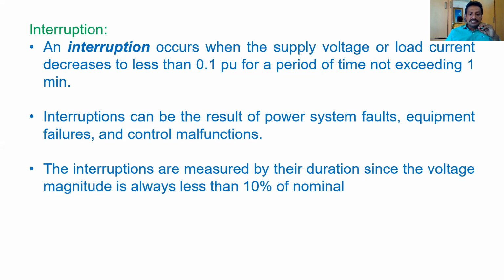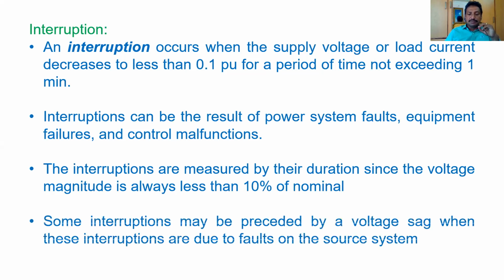So because of these three things, interruptions may occur. The interruptions are measured by their duration, since the voltage magnitude is always less than 10% of normal voltage, as I already told. Some interruptions may be preceded by a voltage sag when these interruptions are due to faults on the source system, meaning that sag means the voltage decreased 90 to 10%, but below 10%, if the sag continues, that sag will be converted into interruption.